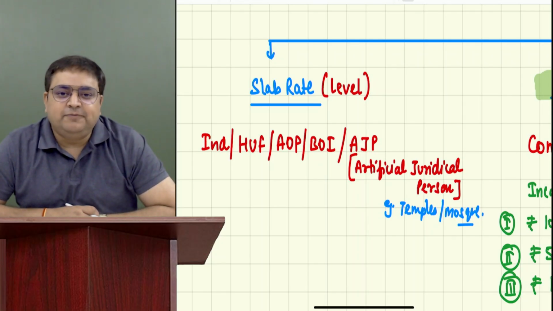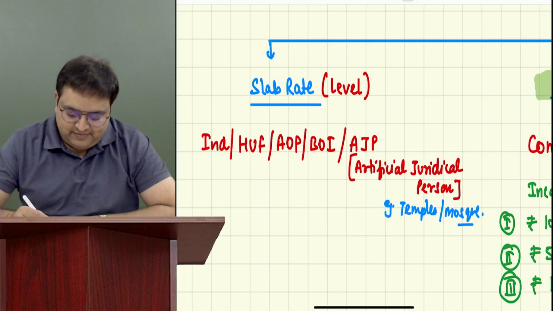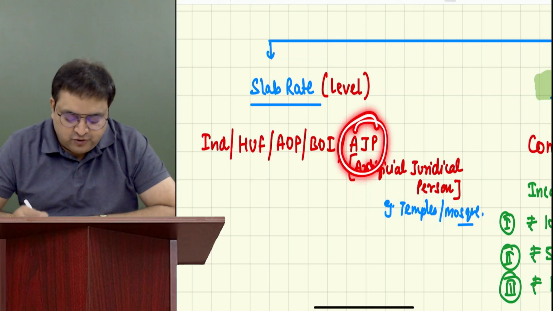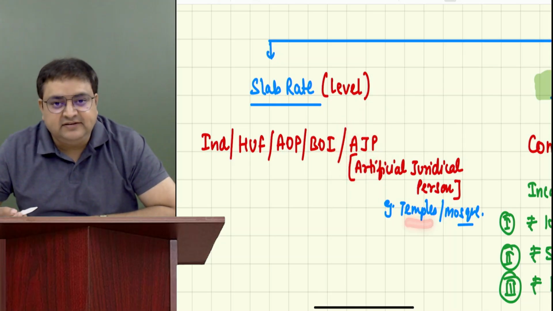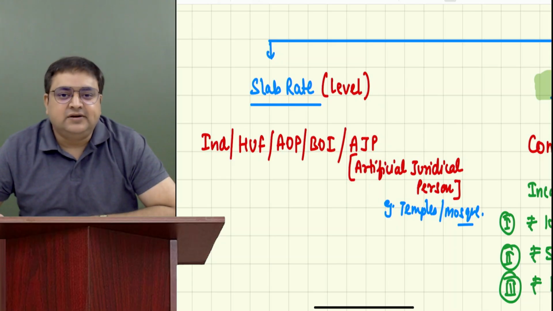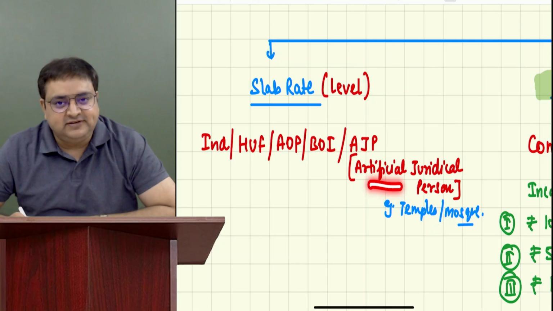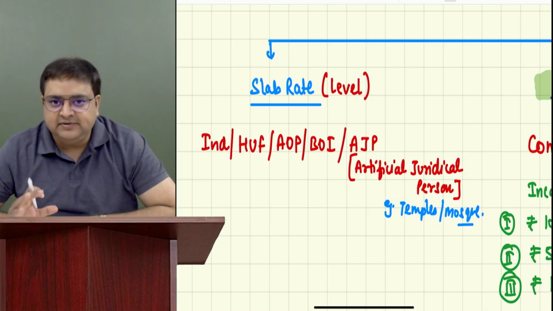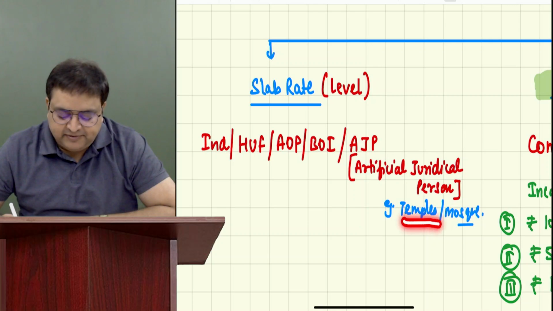Sir, are they also supposed to pay taxes? Yes, most of their income is exempt, but this is not in our course, but you should know what AJPs are. AJPs are generally temples, deities, mosques, churches, etc. So they are also earning income, so they are also assessees. Although most of their income is exempt, that is another thing that I'll tell you later.